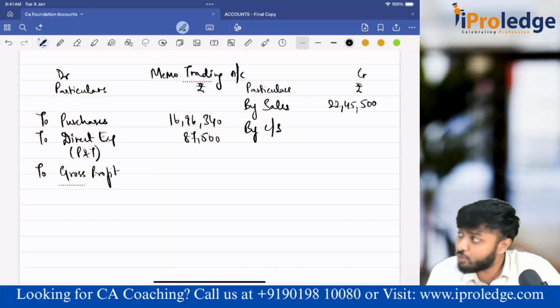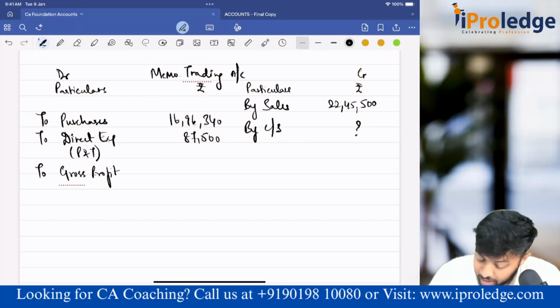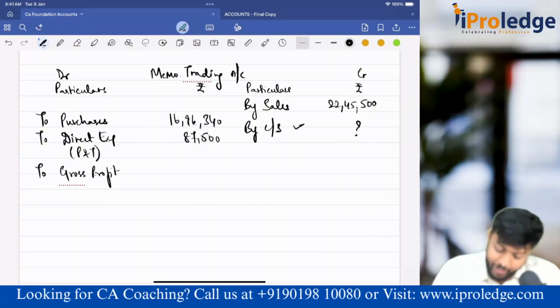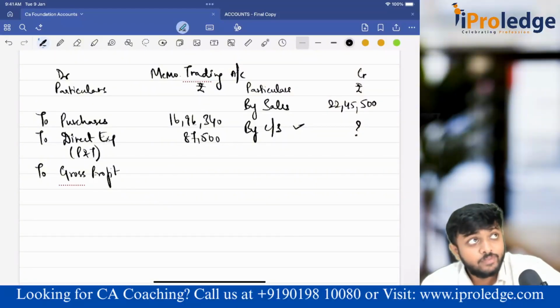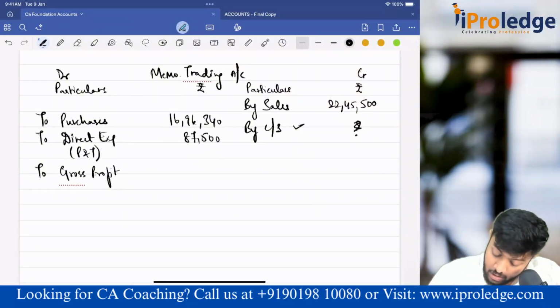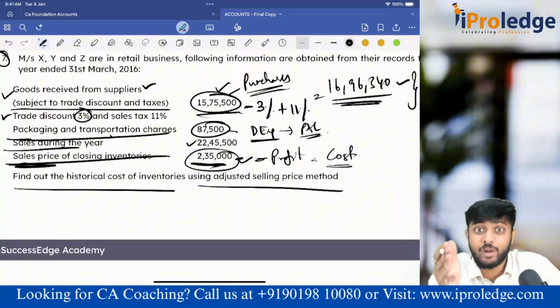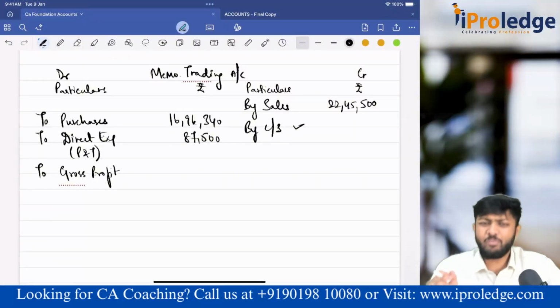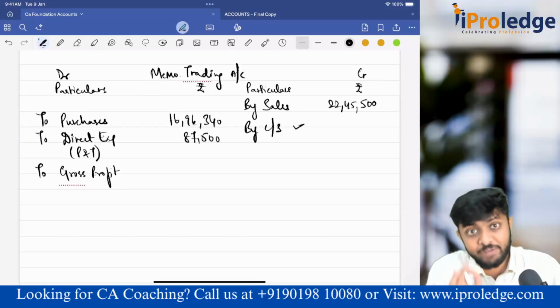So I could have found out gross profit as a balancing figure. But I have one more thing in question mark. If I had closing stock, I could have found out gross profit, or if I had gross profit, I could have found out closing stock as a balancing figure. But I don't have either. What to do? About closing stock, the only thing they have given is 2,35,000, and that is at sales price. Can I include closing stock at sales price? No. Problem. What to do? But am I supposed to find out the actual gross profit? No. I am supposed to find out GP margin.